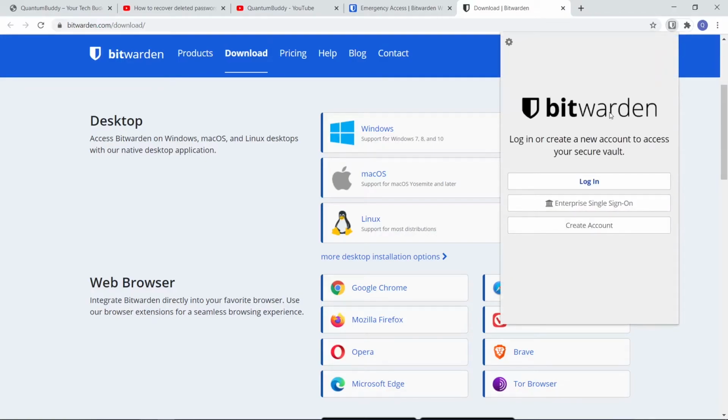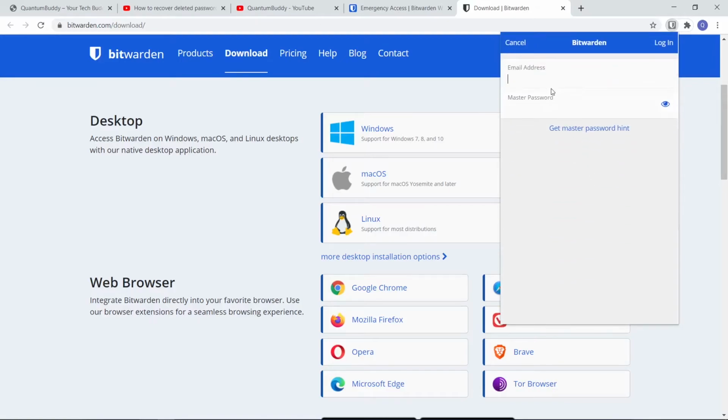So here it will be providing us the option with login, create account or enterprise single sign-on. Click on the login. Here it will be asking us for the email address. I am giving my password. This is the master password. After doing that, it will take you to the vault.